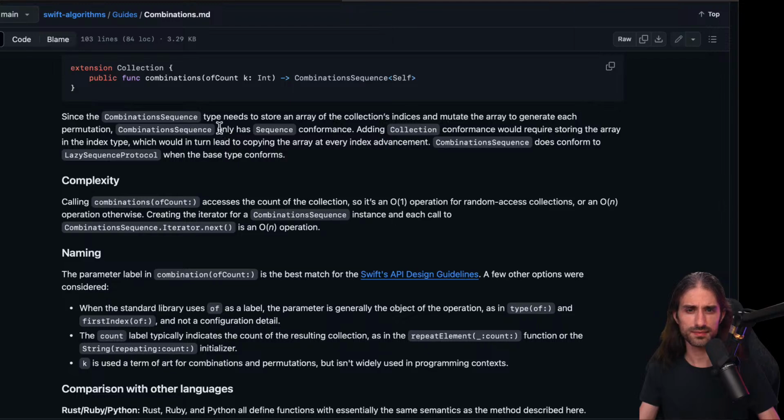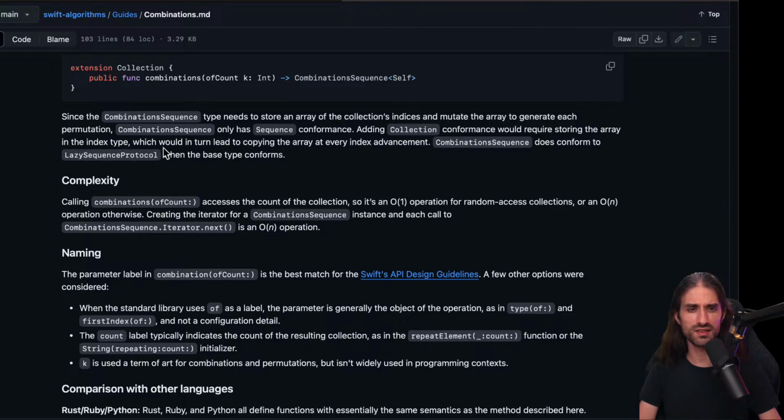So they say that, okay, combination sequence is a sequence, so it means that you can read from it, you can iterate over it, but you cannot access it using a subscript and an index. And the reason is that it would require storing the array in the index type.